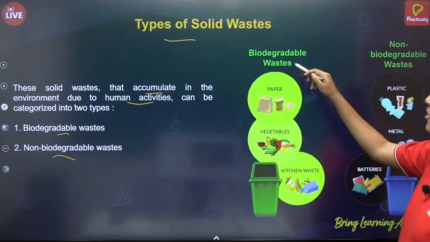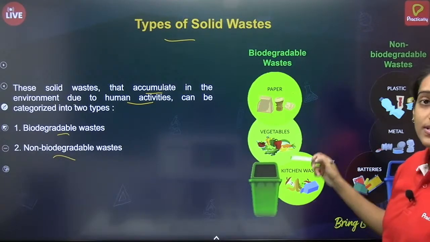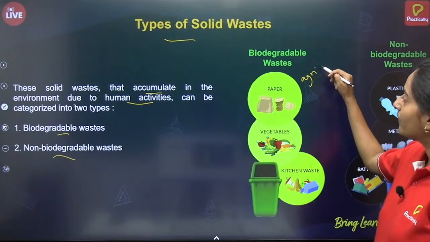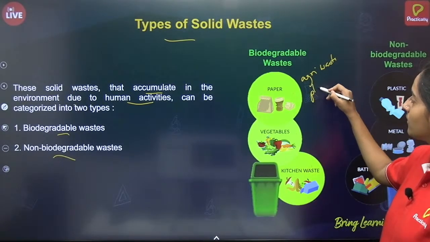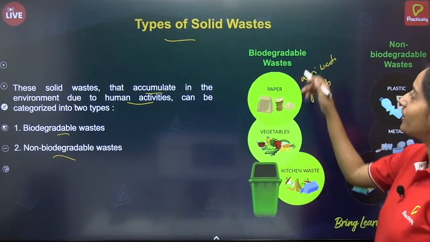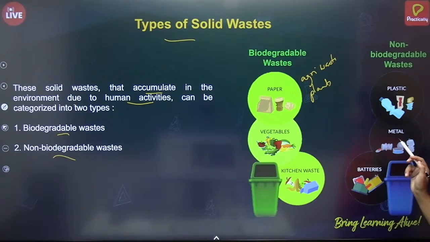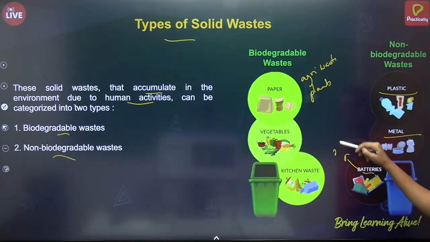Biodegradable waste includes paper, kitchen waste, vegetables, as I have told you earlier, or even agricultural waste, plants, and dead plants or animals. But what is non-biodegradable waste? It can include plastic, metals and batteries. This is nothing but electronic waste.